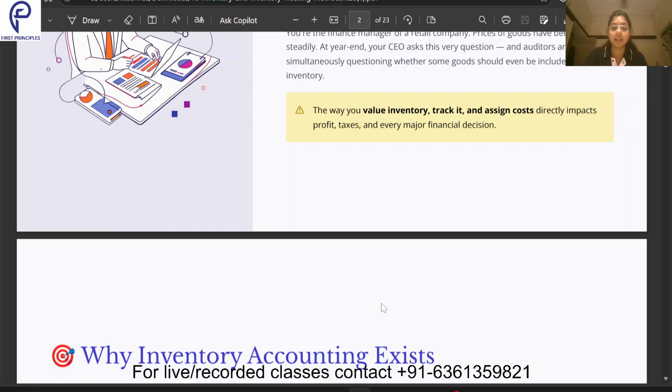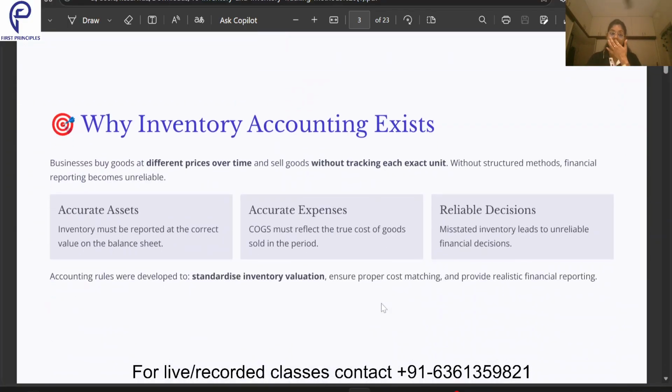Now let's see first of all, why do we have inventory accounting? Businesses buy goods at different prices over time and sell goods without tracking each exact unit. Without structured methods, financial reporting becomes unreliable.